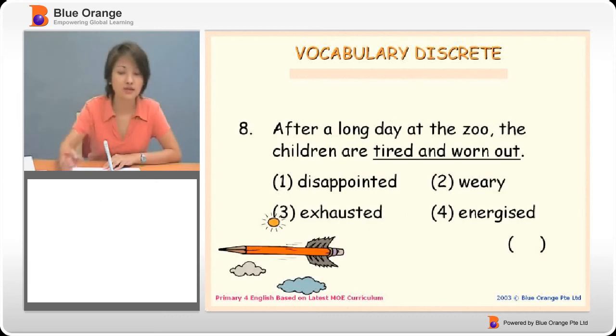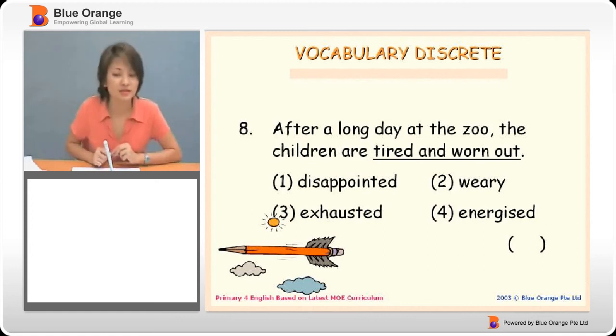Let's look at question 8. After a long day at the zoo, the children are tired and worn out. What does it mean by being tired and worn out? Option number 1 says disappointed. What does it mean? To be disappointed means that you're unhappy and not seeing hope come true. Like for example, if you're expecting to go to the zoo and in the end because of bad weather you did not go, you are disappointed. But in this case, the children went to the zoo.